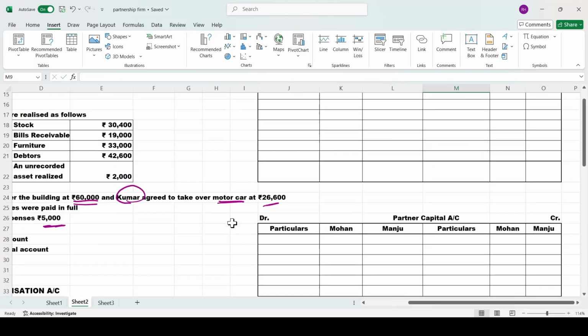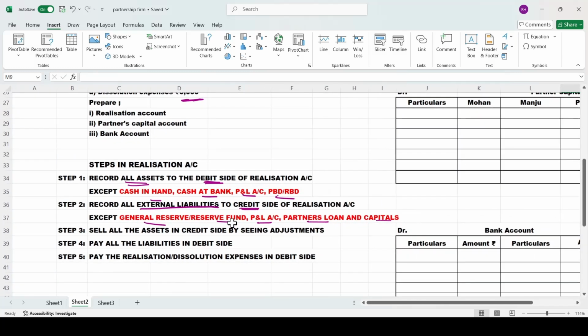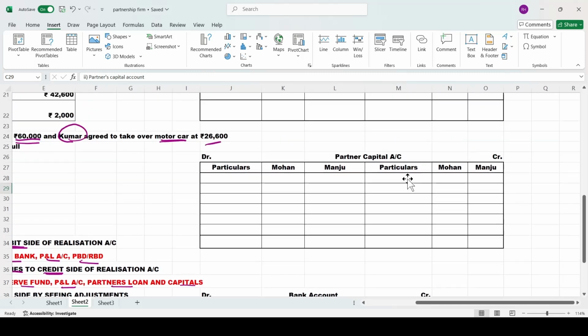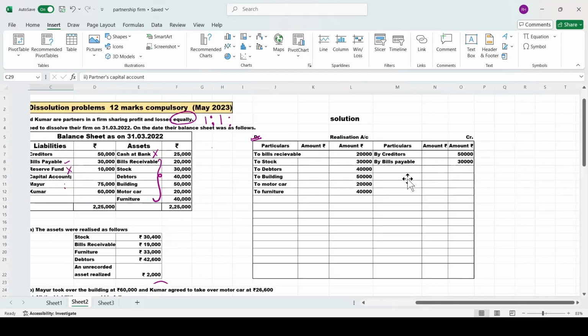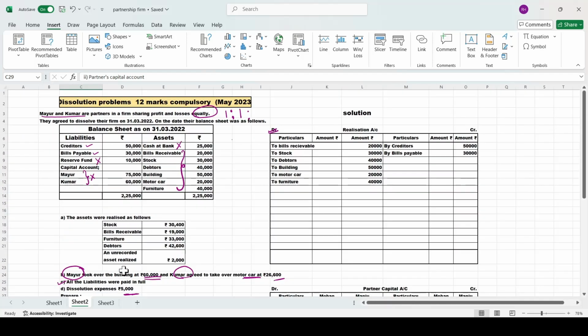Now come to step number 3. Okay, what is step number 3? Sell all the assets. After recording, now what you should do? Sell all the assets. You have to sell it on the credit side of your realization account. So now we will come to the credit side of your realization account. We will sell assets one by one over here. Okay, ma'am, at what price we have sold? See, they have given you the information.